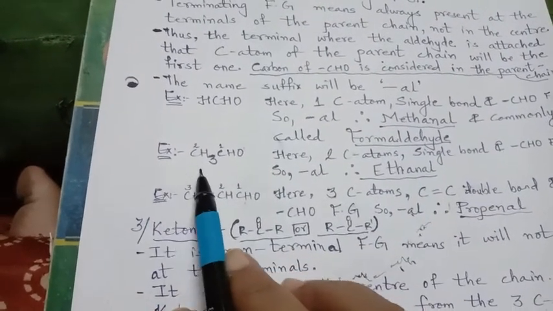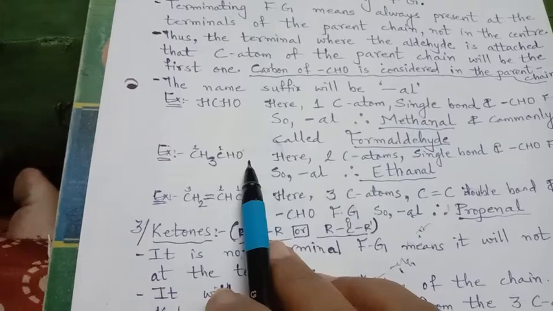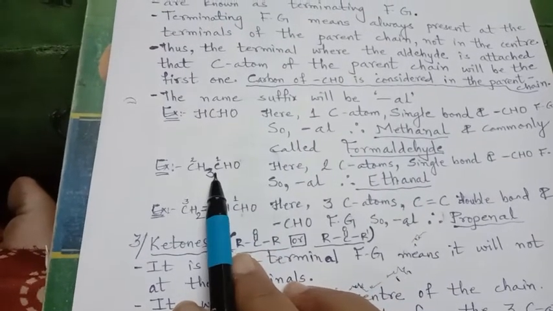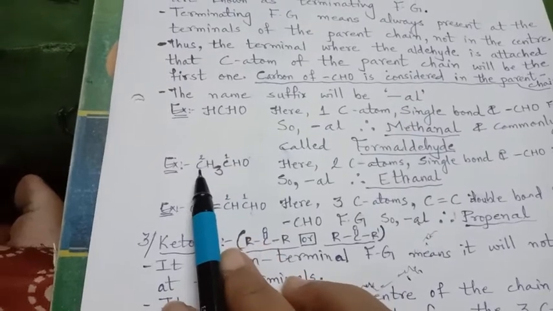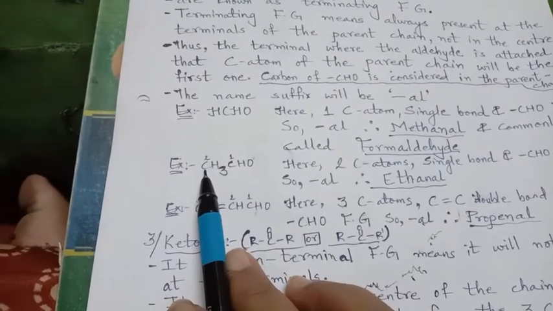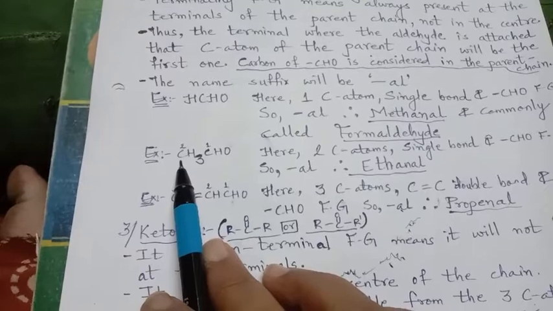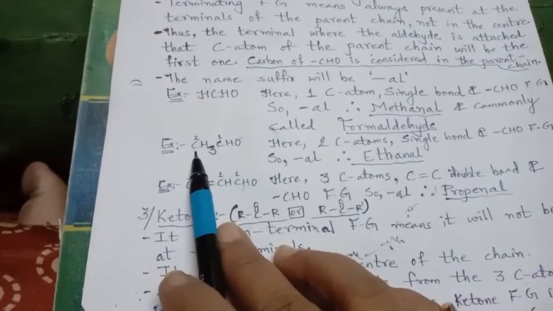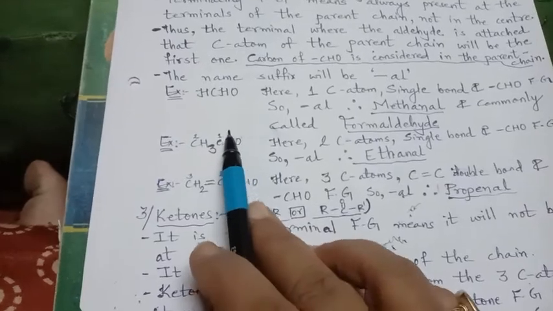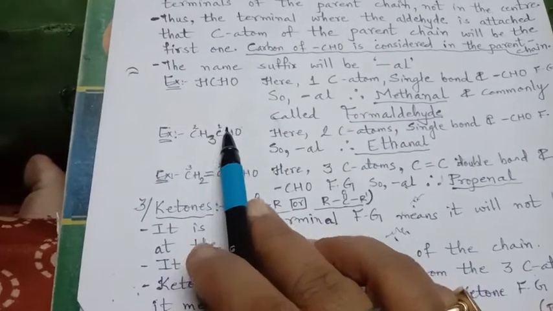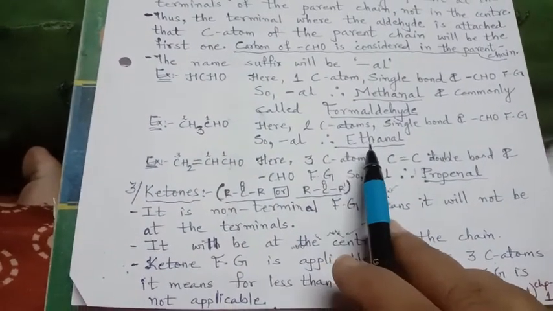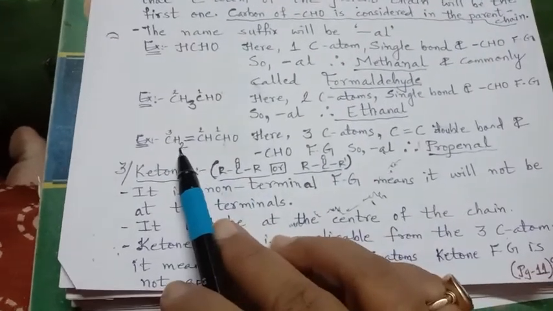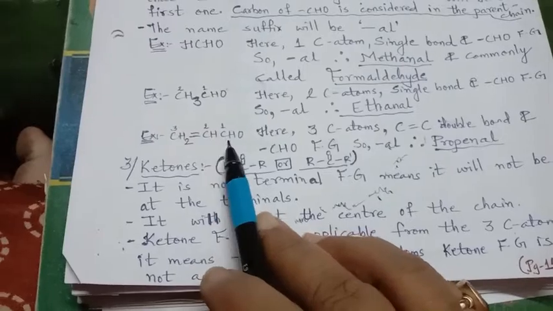Now the second is CH3CHO. Now see here, on this side the aldehyde group is there. So this carbon will be carbon 1 and this is carbon 2. Right? So two carbon atoms, it will be eth and a single bond, so ethane. And the CHO group is there, so we will consider it as ethanal. The one more is CH2 double bond CH, CHO.